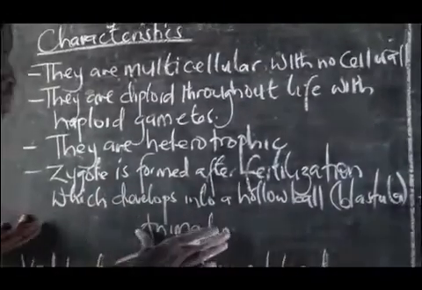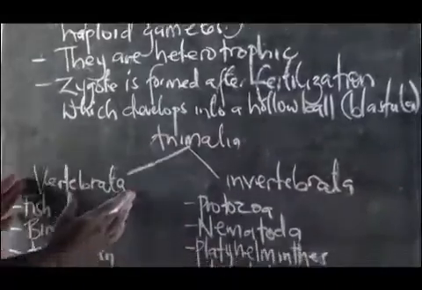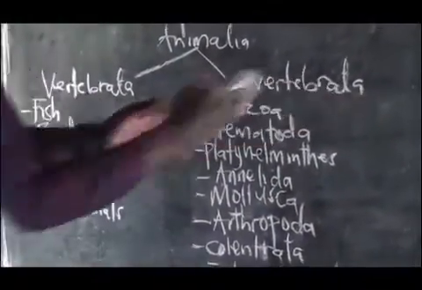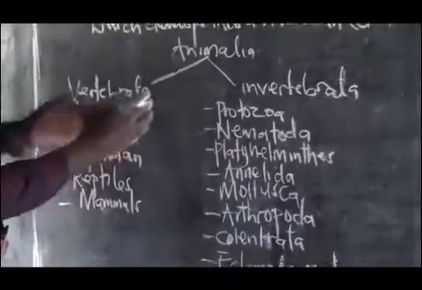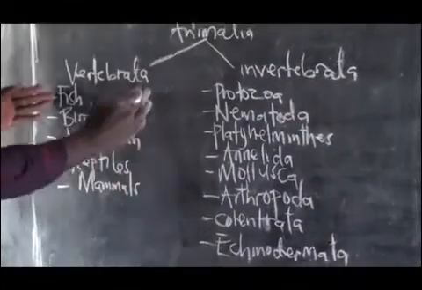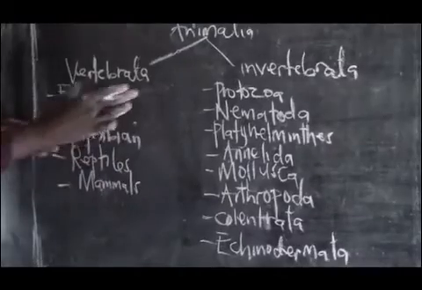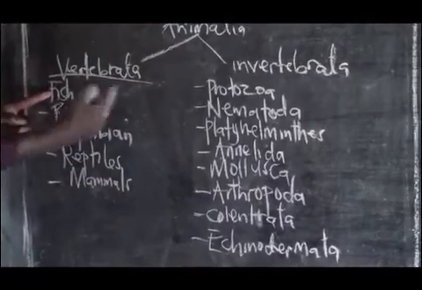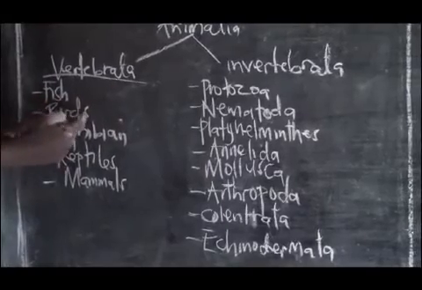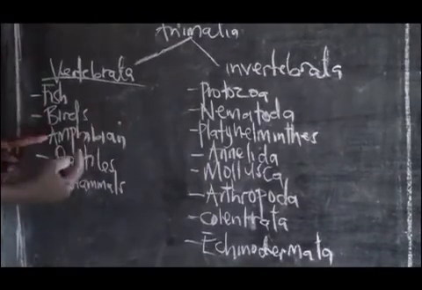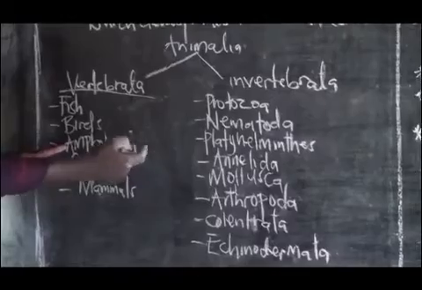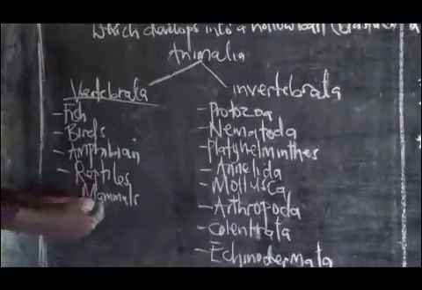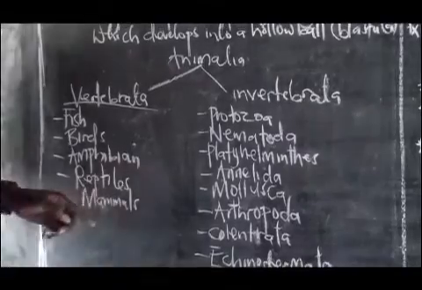Now, in the Animalia as a kingdom, we have two groupings. We have the Vertebrata and the Invertebrata. In the Vertebrata, what you call vertebrates, we have the fish, like tilapia and Nile perch. We have birds, like a hen at home. We have the amphibians like the toads and frogs. We have the reptiles like the lizards and snakes. We have the mammals like the cow, goat, and man.